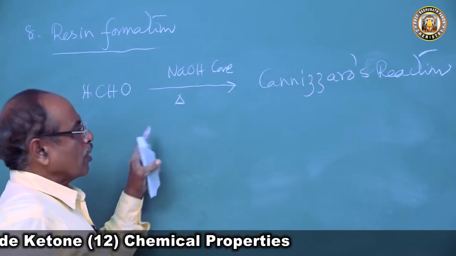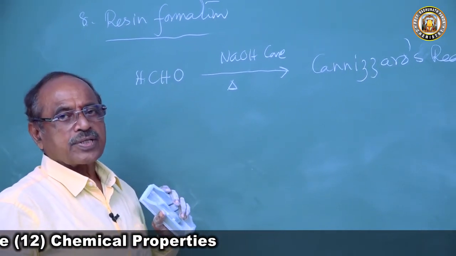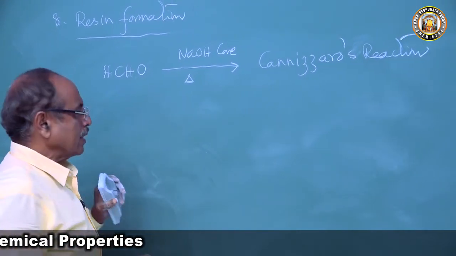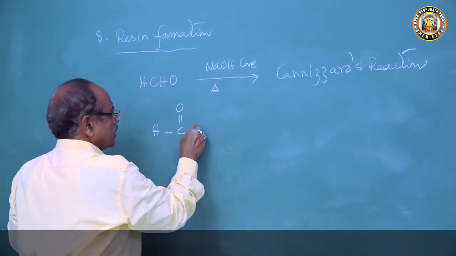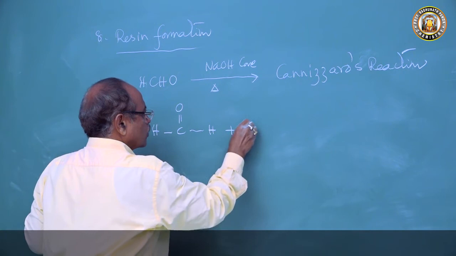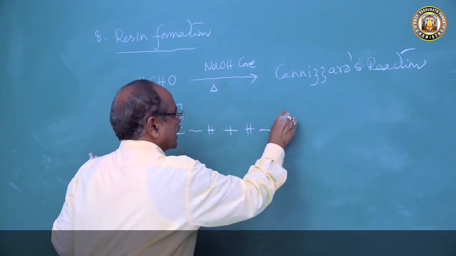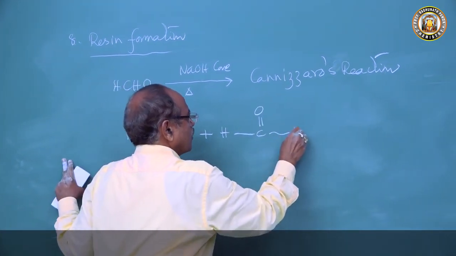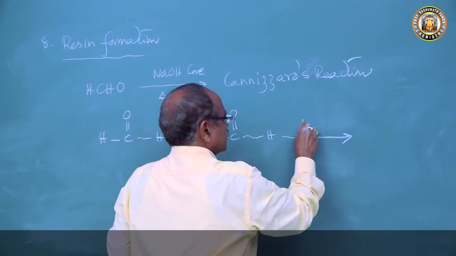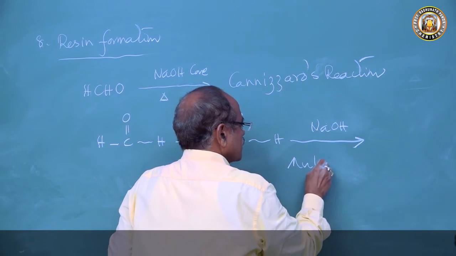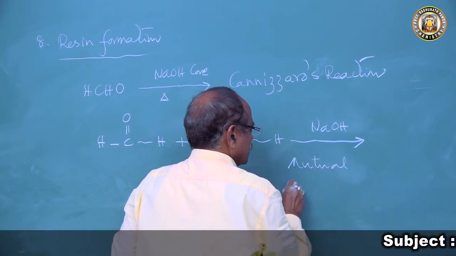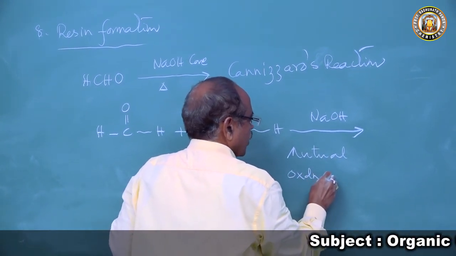It will not form resin but undergoes the Cannizzaro reaction. What happens when formaldehyde is treated with concentrated sodium hydroxide? Two molecules of formaldehyde undergo mutual oxidation reduction.